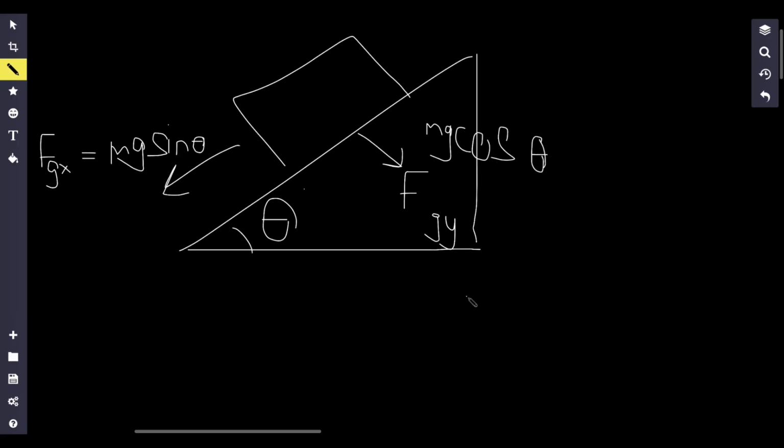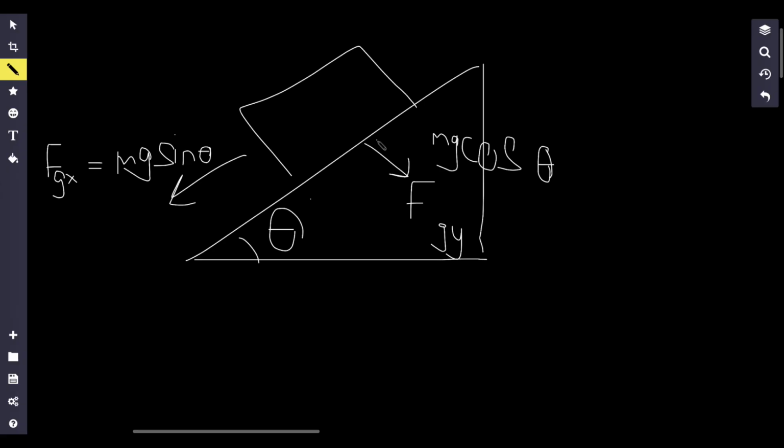Mg cosine theta. And the force in the y direction is useful for calculating the normal force of this object, because the object is exerting a force on this ramp. As a result, there's going to be a normal force associated with that. Whenever you have an object sitting on some sort of surface, say at rest, there's going to be a normal force. And note that the normal force is always going to be perpendicular to the surface.